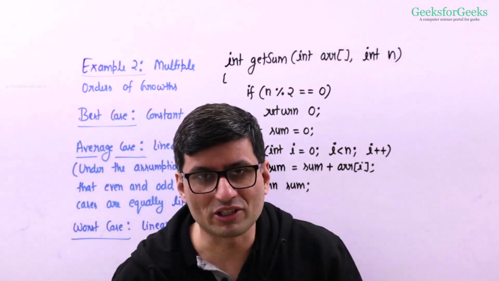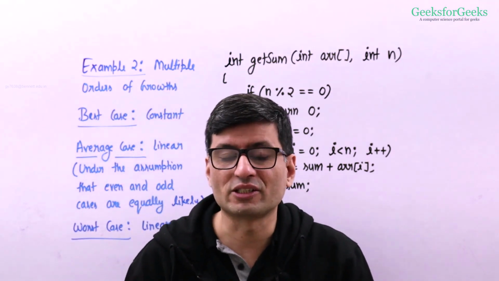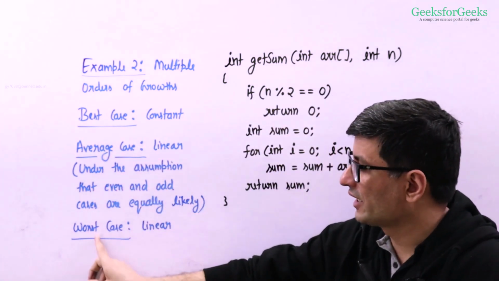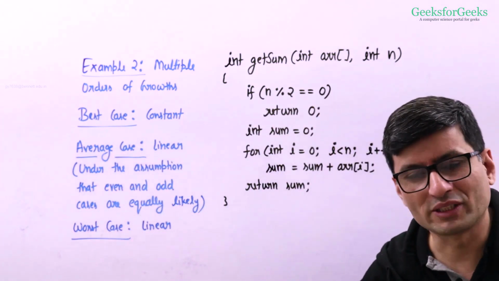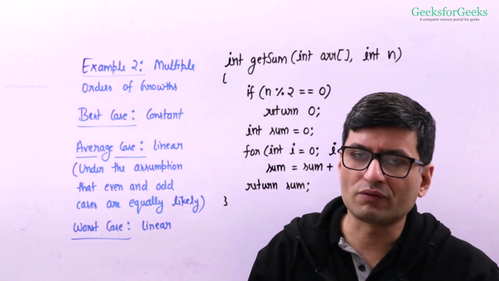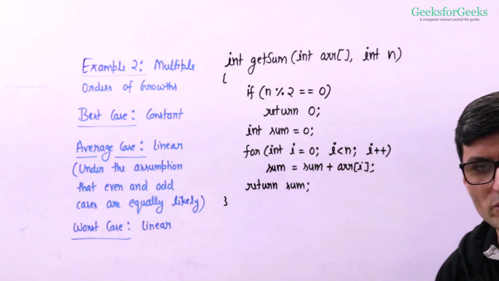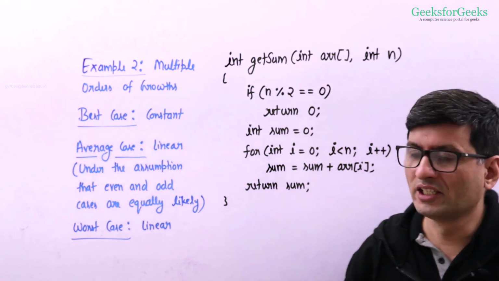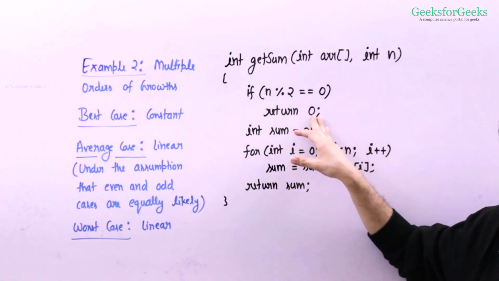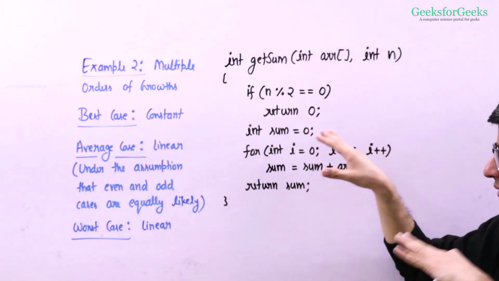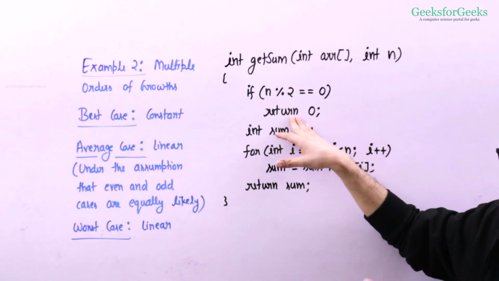So what we do in algorithms is we divide all cases into 3 cases, and those 3 cases are best case, average case, and worst case. Now what is best case? You must have guessed it. It is the minimum order of growth of an algorithm. For example, in this algorithm, the best case happens when the user provides an even sized array. In this case, the time taken or order of growth of this algorithm is constant. So the best case complexity for this algorithm is constant.